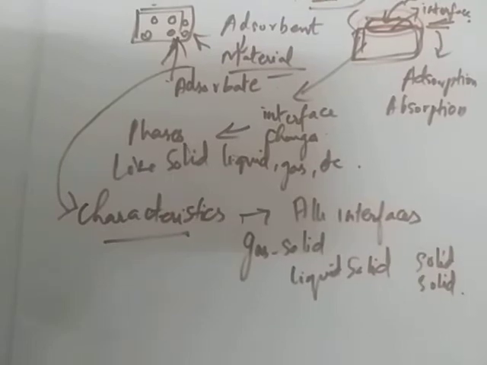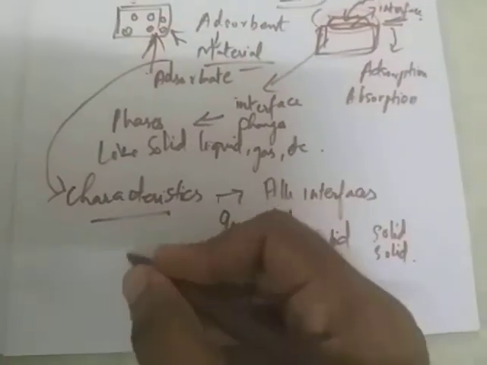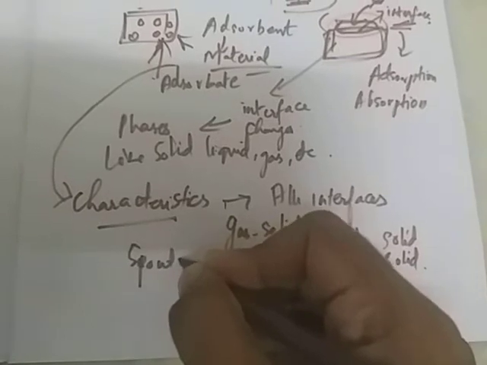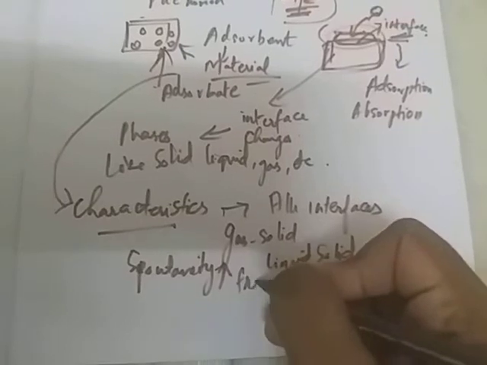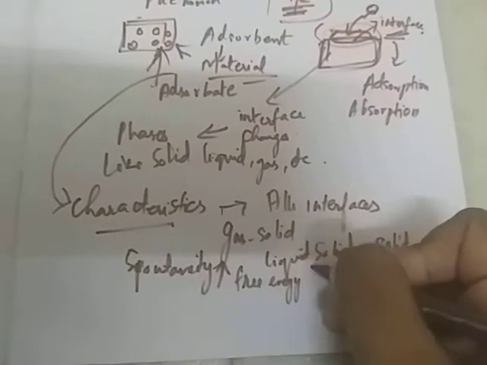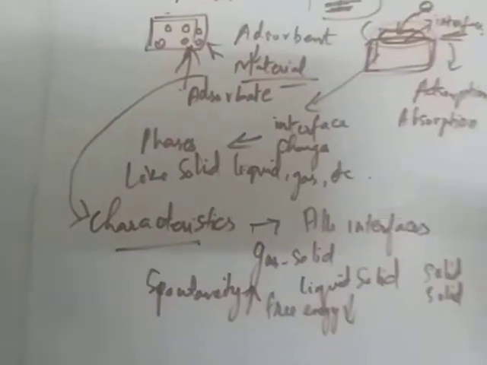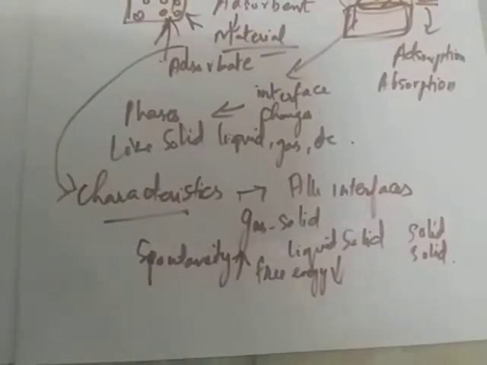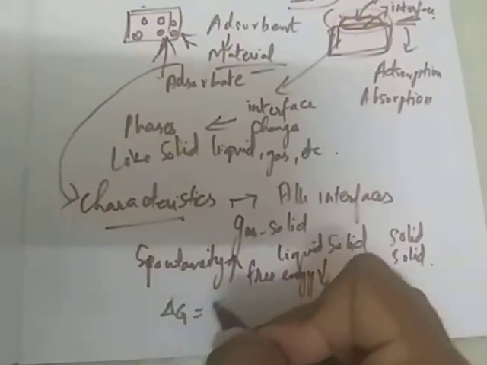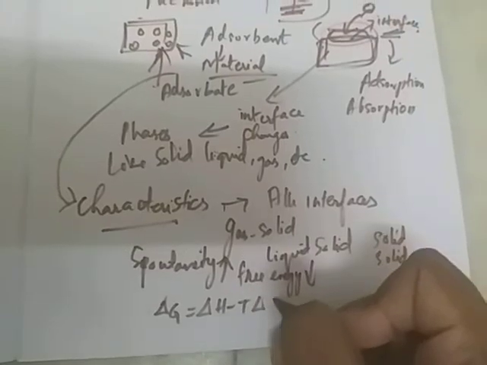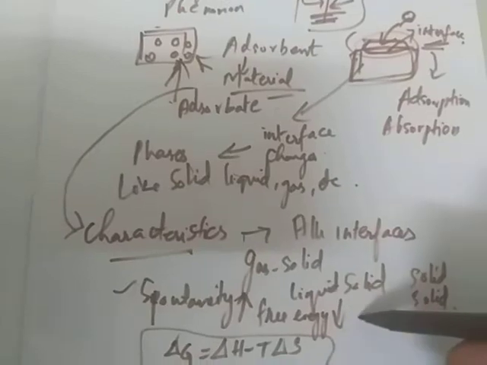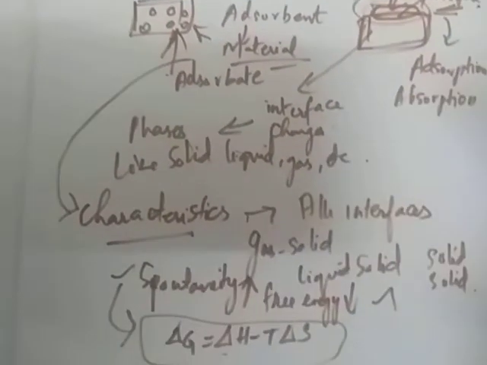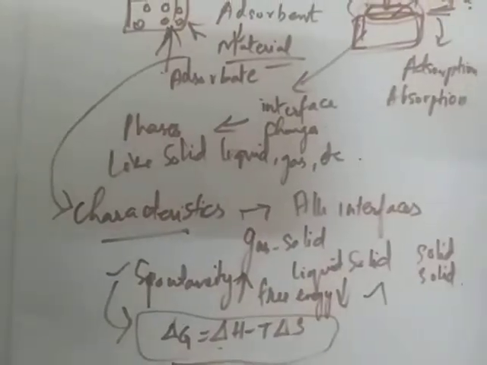Whenever the spontaneity of the reaction increases, free energy decreases. This we have studied in thermodynamics itself. You know the Gibbs free energy equation, delta G equals delta H minus T delta S. Based on this equation, the spontaneity and free energy characteristics of the adsorption will change.